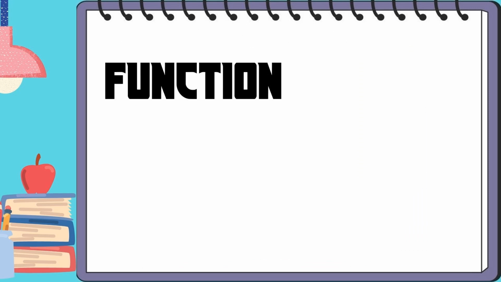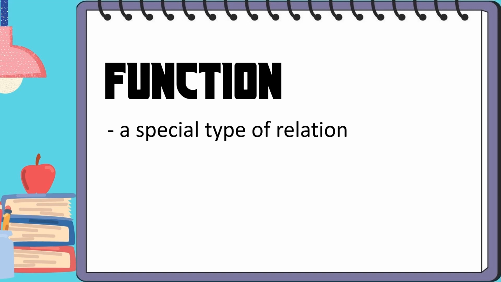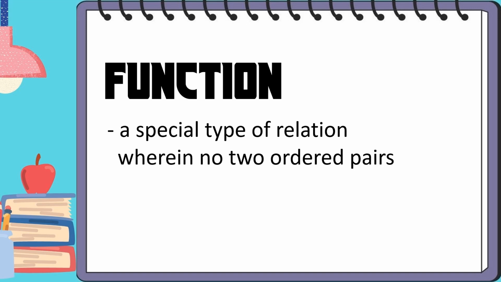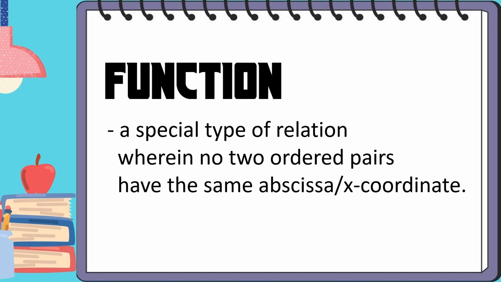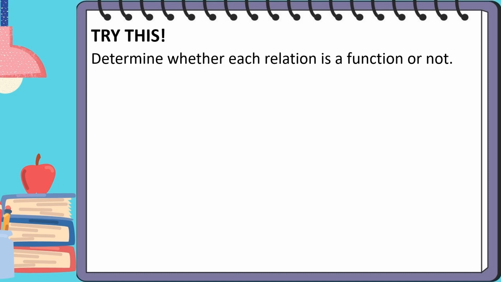Now let's define function. Function is a special type of relation wherein no two ordered pairs have the same abscissa or x coordinate. Let's try this. We determine whether each relation is a function or not.